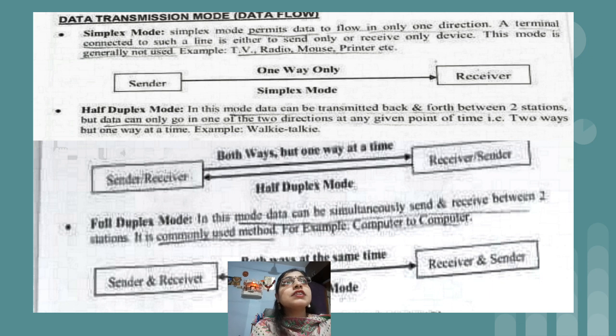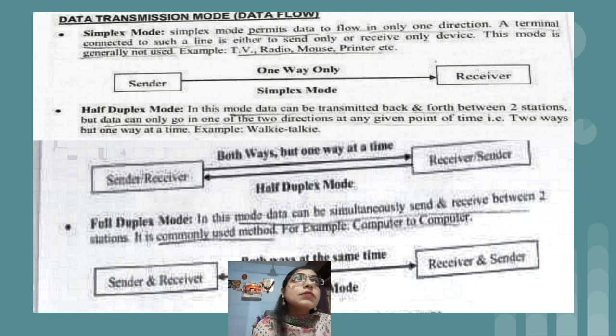If we consider the keyboard, it is nothing but an input device. With the help of the keyboard you can only provide input. You cannot see the output on the keyboard. To display the output we have separate output devices. So that is an example of simplex mode.